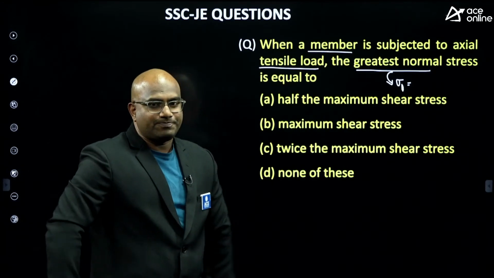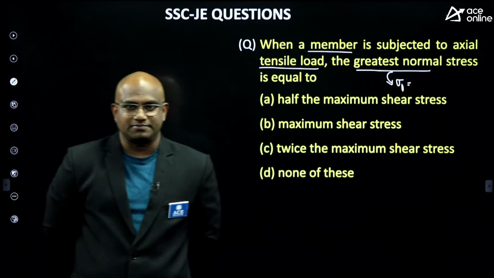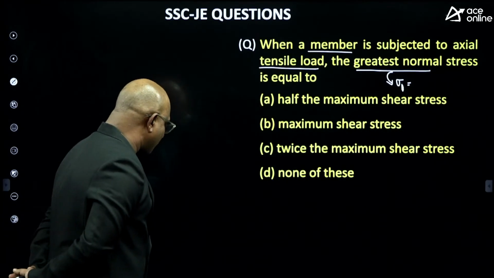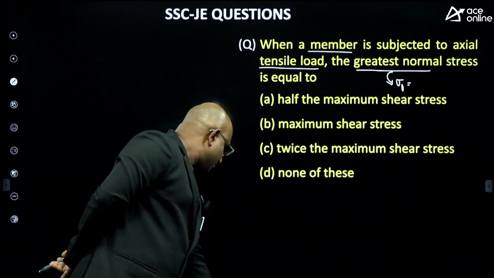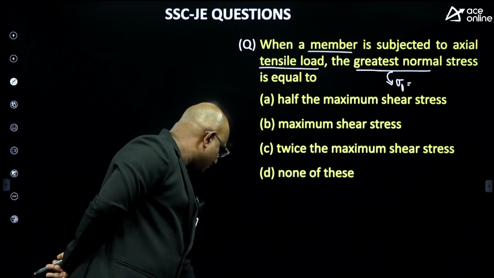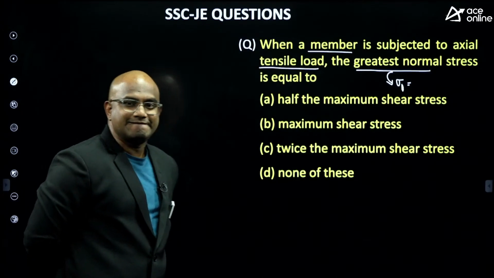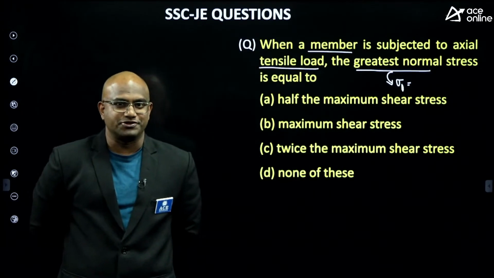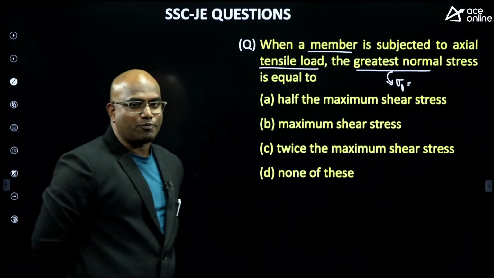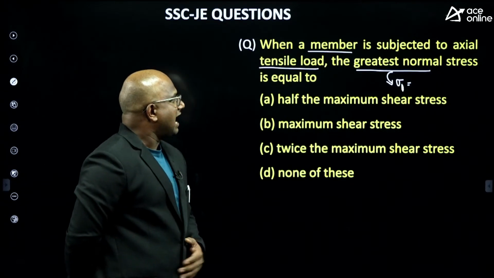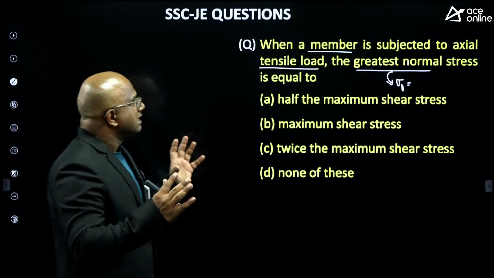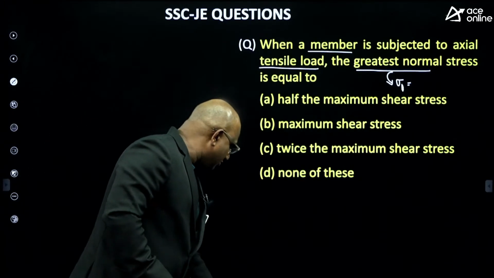Can you please tell me, what is this value, guys? Think properly about it. Axial tensile load, the greatest normal stress is equal to.